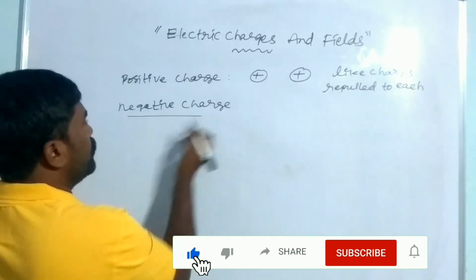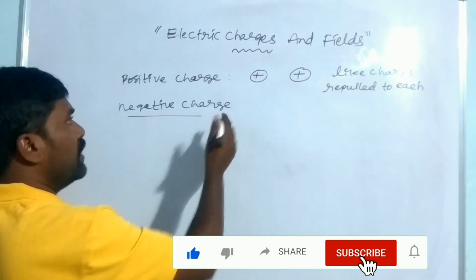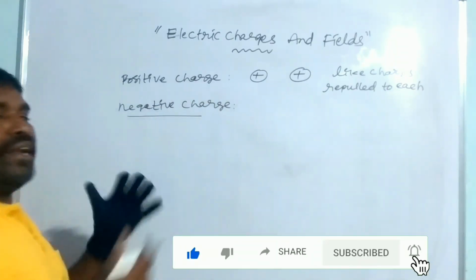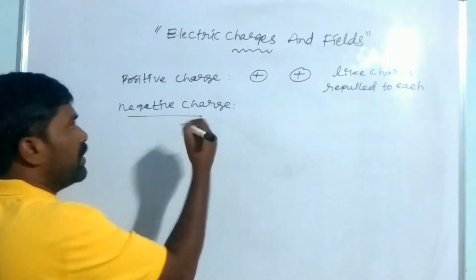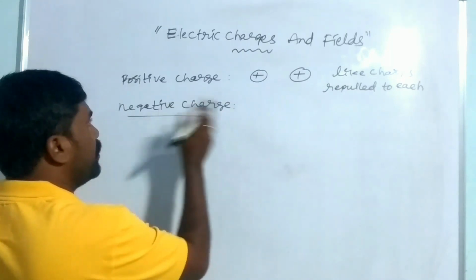Coming to the negative charge, it is the charge gained by a body. If electrons are gained by the body, then the body is said to be negatively charged.